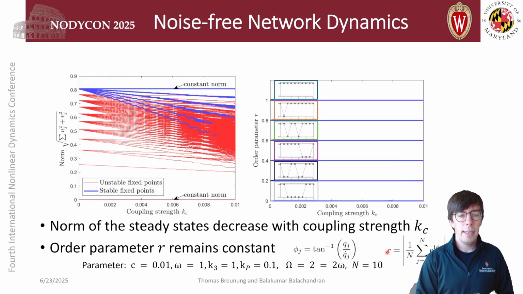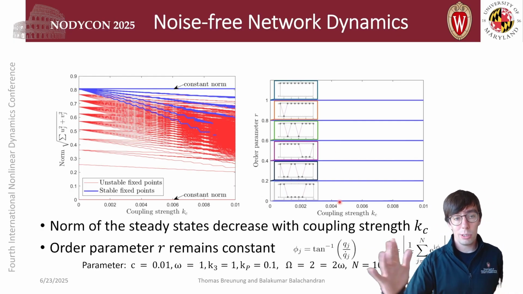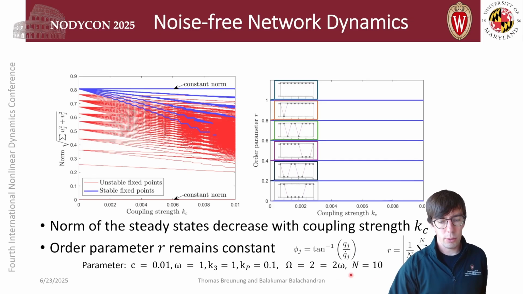And we can see that for all the solutions, the order parameter takes 6 different values, and remains constant for all coupling strengths along all solutions. And we can also plot these solutions, how they might look like for the network of 10 oscillators.